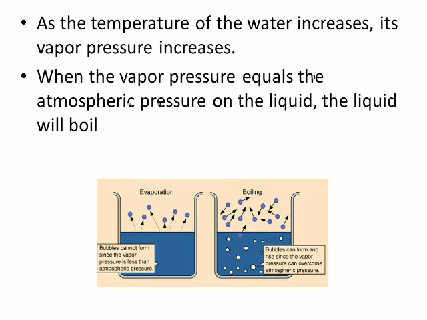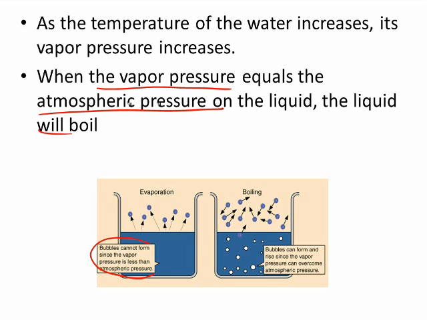Now let's look at what happens if the temperature of the water increases. Then its vapor pressure will increase, because there's more vapor coming around above that liquid. Those molecules are moving much quicker and thus creating more pressure. Now when that vapor pressure equals the atmospheric pressure pushing down on it, the liquid will boil.